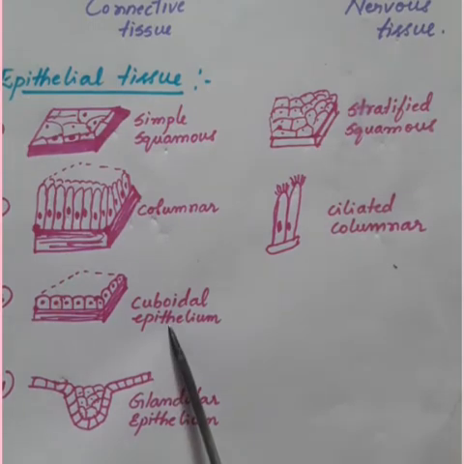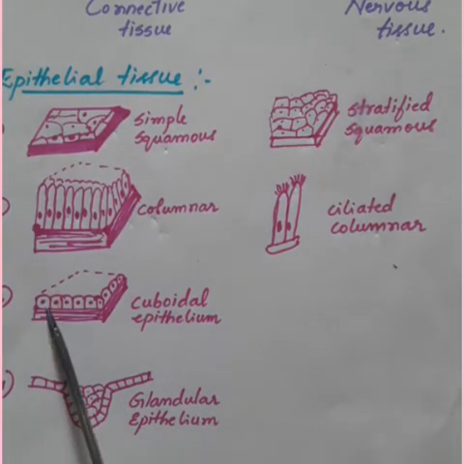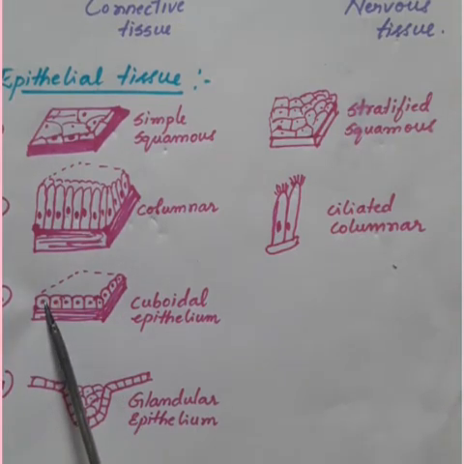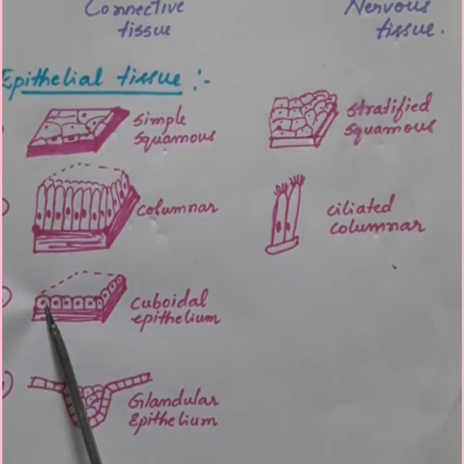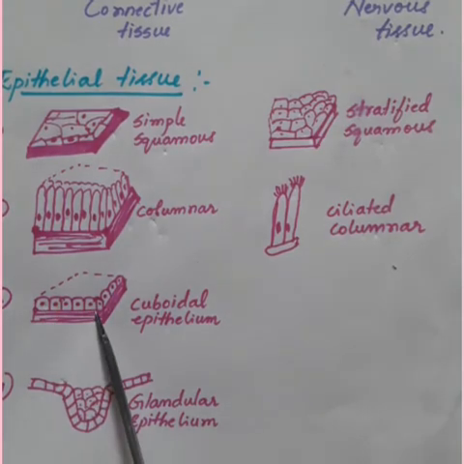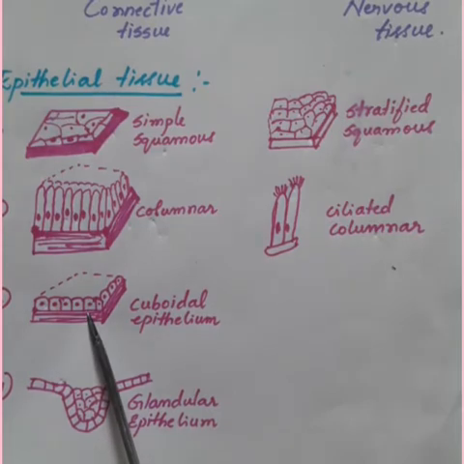Next, coming to cuboidal epithelium, the cells are cube-like and the nucleus is present in the middle of the cells. They form the lining of kidney tubules and the ducts of salivary glands. It provides mechanical support.